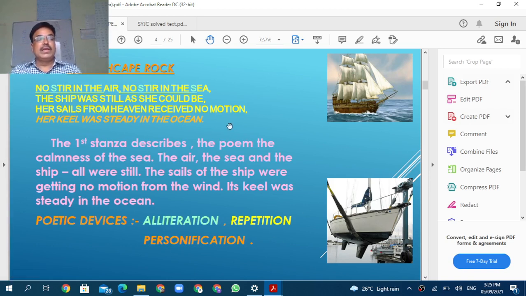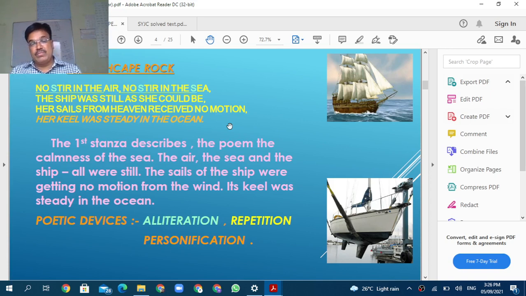काय म्हटलंय बघा इथे, no stir. This is the background. बघा इनिशियल काय आहे. This is, we can say, the situation, the atmosphere of the ocean. There was no stir in the air. हवा शांत होती. म्हणजेच वारा नव्हता. There was no stir in the sea.